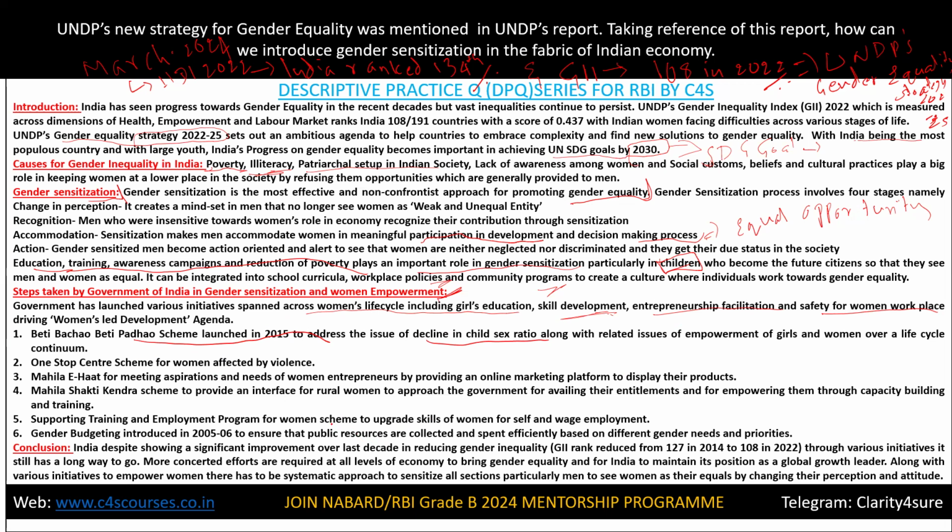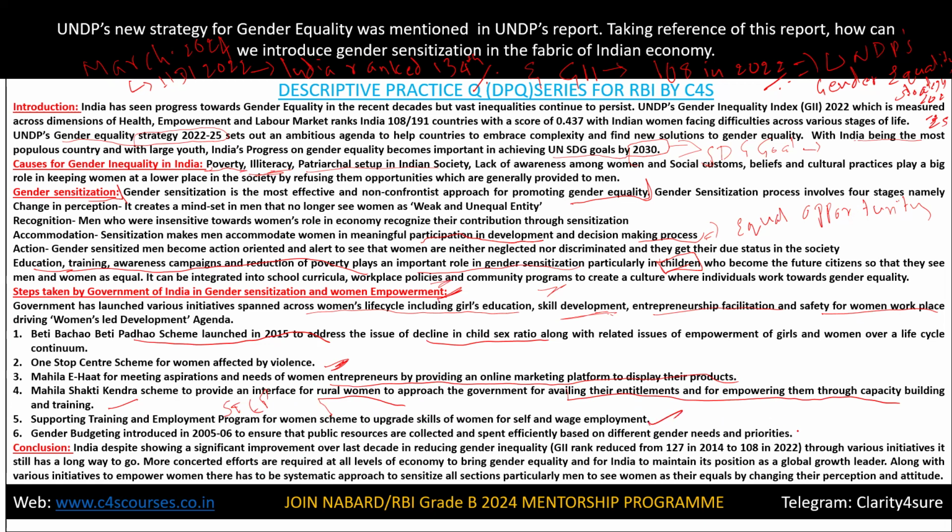Next, one-stop centre for women affected by violence. Next, Mahila E-Haat for women entrepreneurs by providing an online marketing platform to display their products. Next, Mahila Shakti Kendras for rural women to approach the government for availing their entitlements and empowering them through capacity building and training. Okay, next, the STEP scheme, Support to Training and Employment Programme for women, to upgrade skills of women for self and wage employment.